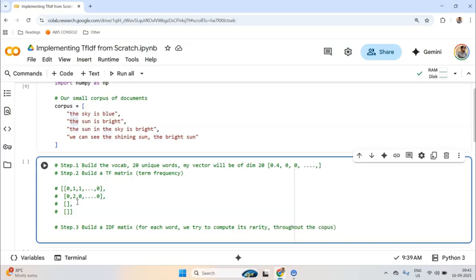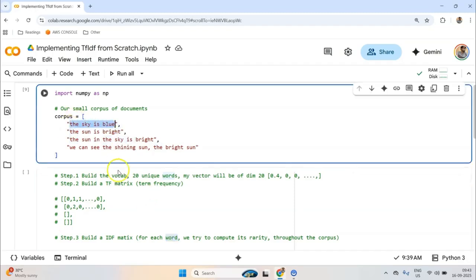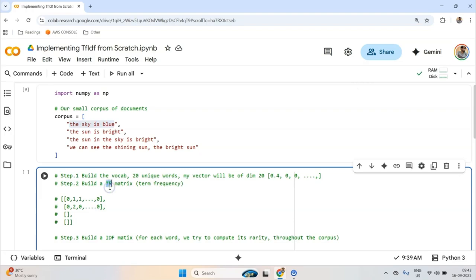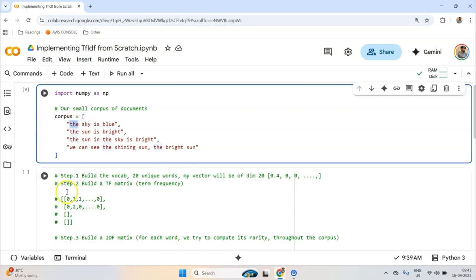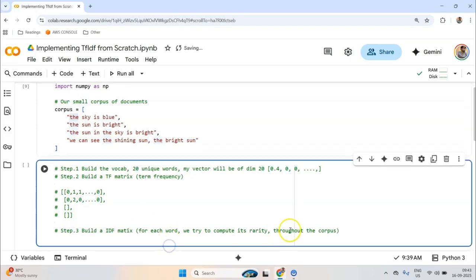Now notice here, this particular matrix or vector, whatever you can call it, is not dependent upon the current document. Whereas the term frequency for each word would depend on the current document that we are dealing with. It would basically compute the rarity index, that is IDF, for each of the words which are there in our vocab.